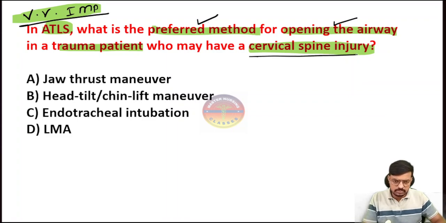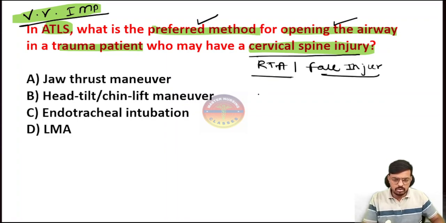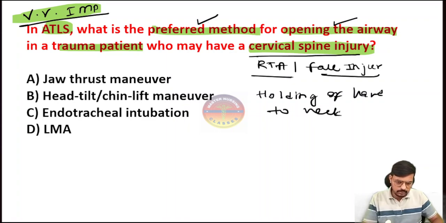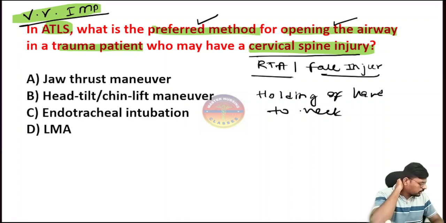In case of a cervical spine injury, they may have given a road traffic accident case, or the patient may have a history of a fall, or the patient may come holding the hand to the neck. Like the patient came here saying, sir, I have fallen from the bike and I am having pain here, holding the hand on his cervical spine.